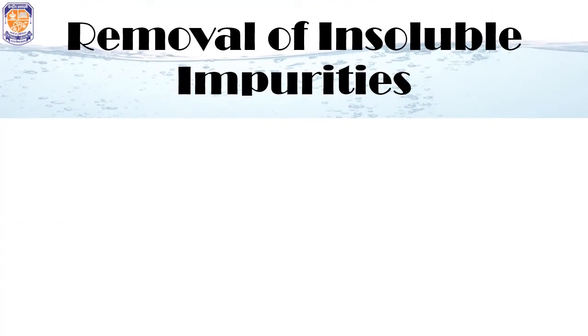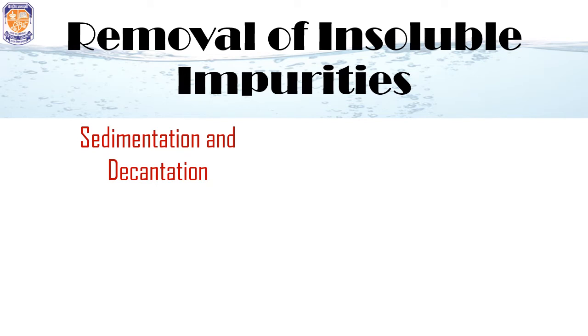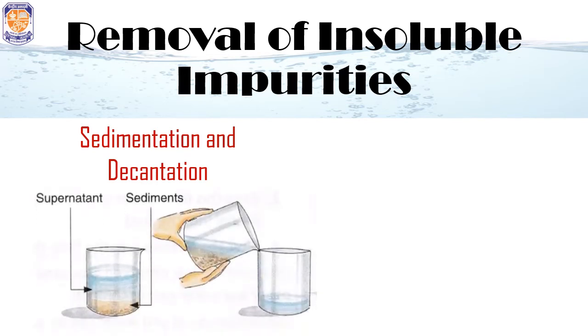Removal of insoluble impurities. So the insoluble impurities such as sand and mud can be removed by two processes. First process is sedimentation and decantation. In this process, water is collected in a container and it is left to stand for 10 to 15 minutes without disturbing it. After 10 to 15 minutes, we observe a layer of dirt or sand which is settled at the bottom. This layer is known as sediment, and the top layer of liquid is known as supernatant.